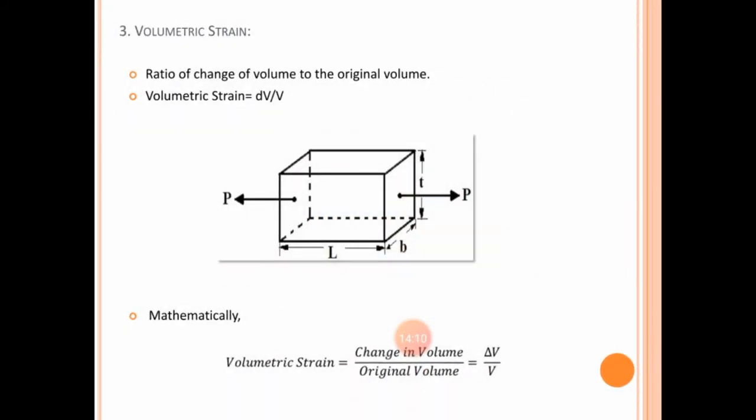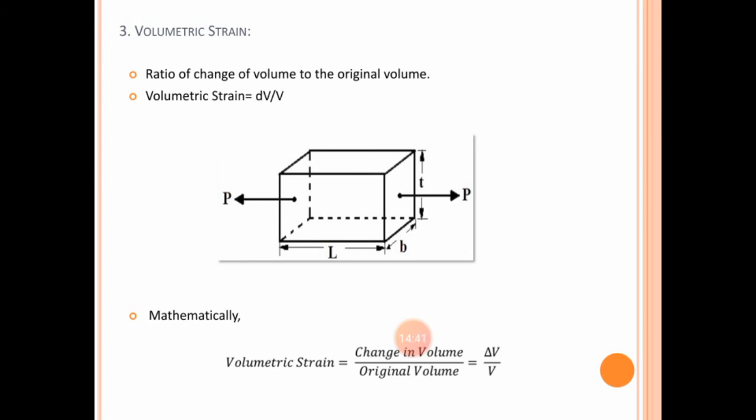And now the third and most important type of strain, that is volumetric strain. Look at the figure. You are given one cube, a three-dimensional figure, with three mutually perpendicular axes x, y and z, and suppose you are applying forces on any plane or any axis, whatever the forces may be, either compressive, tensile or otherwise.